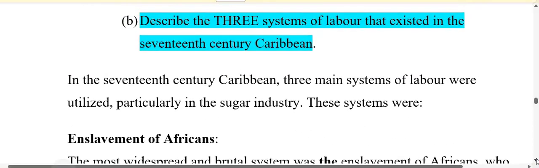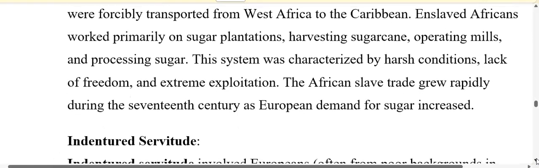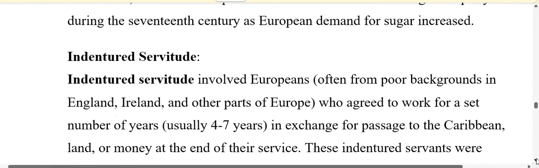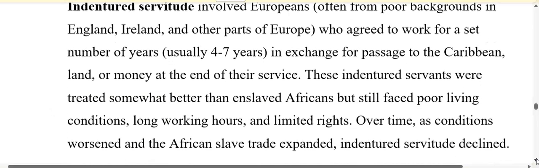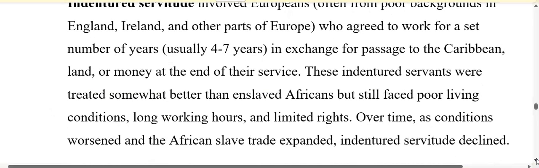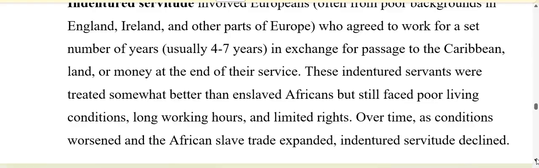So in the 17th century Caribbean, one of the main systems of labor that was utilized was the enslavement of Africans. Another system of labor that existed in the 17th century Caribbean was indentured servitude. What do I mean by this? This involved Europeans, often from poor backgrounds in England, Ireland, and other parts of Europe, who agreed to work for a set number of years, usually 4 to 7 years, in exchange for passage to the Caribbean, or sometimes in exchange for land or money at the end of their service.